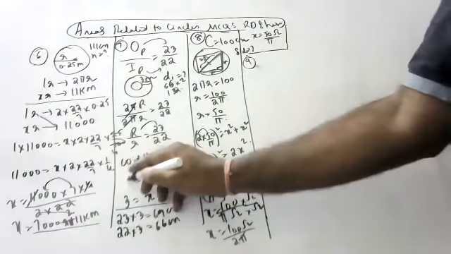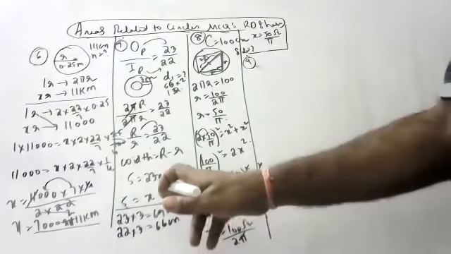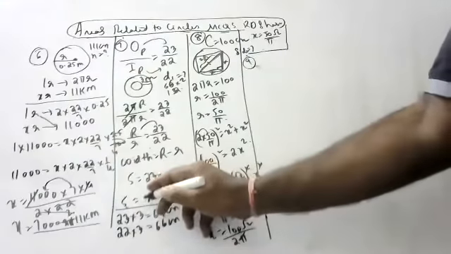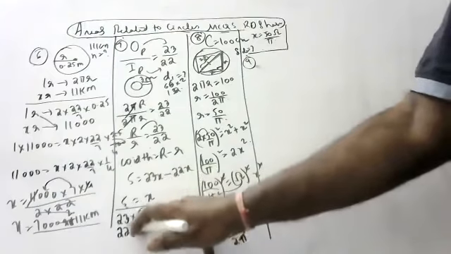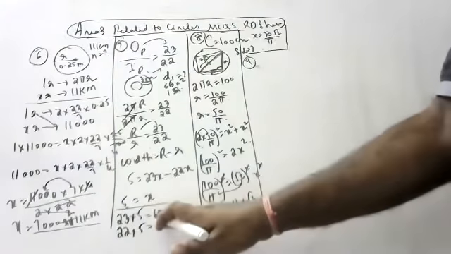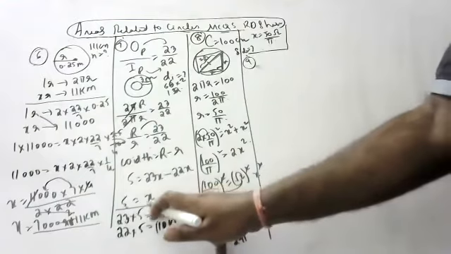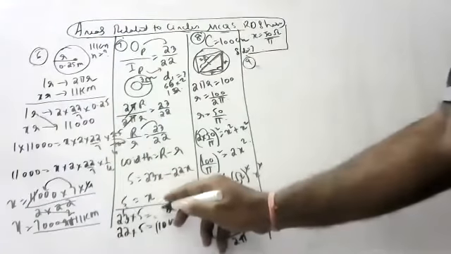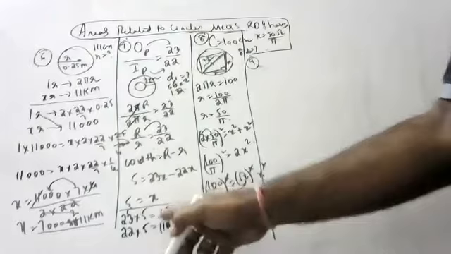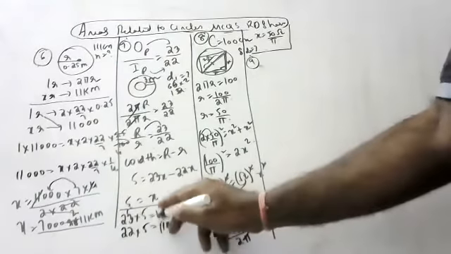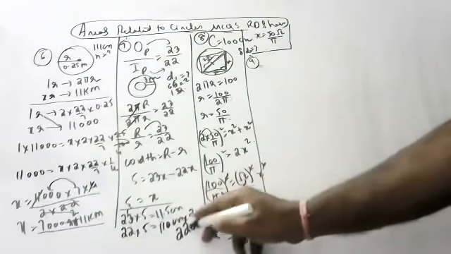It is 5 m. If this is 5, this is also 5 m. 22 into 5, this is also 5. So 22 into 5 is how much? 110. 110 centimeters, and this is 110. So 5 is 115. Now I want the diameter. Diameter means into 2, you get 220 centimeters. 220.